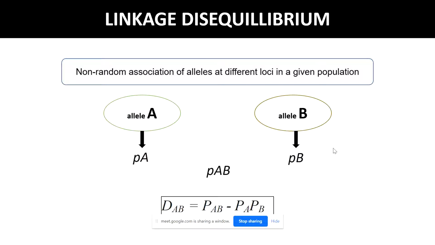Now what is the evolutionary importance of this LD in biology and human genetics? Why this LD, or linkage disequilibrium? This is very, very important. Before going into that, let me tell you that linkage disequilibrium, in simple words, determines the extent to which association mapping can be used in a species.